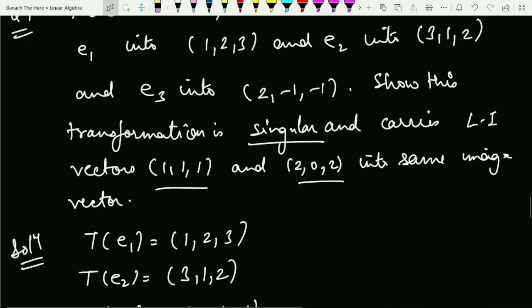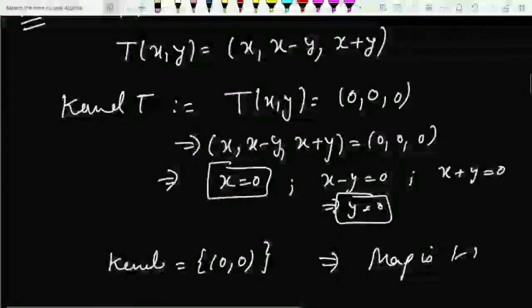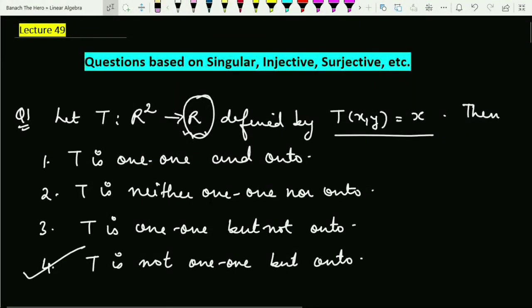I hope all these four questions, which are very important questions, are clear to you now. In case you have any doubts, you can mention them in the comment section.